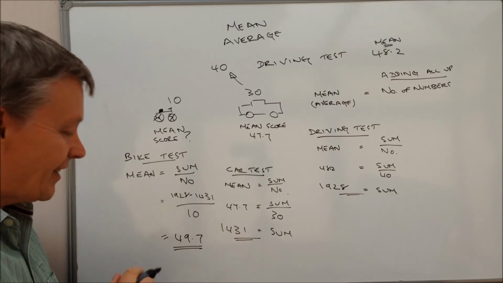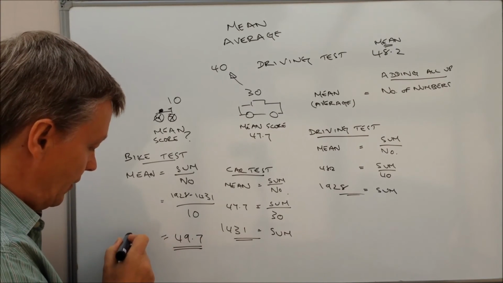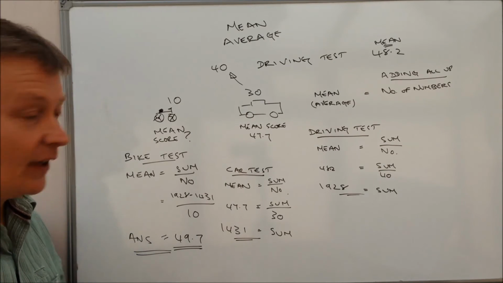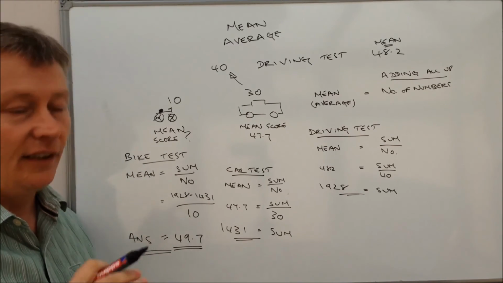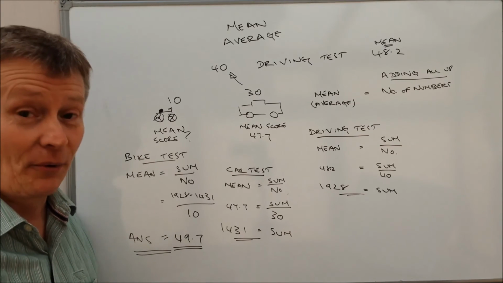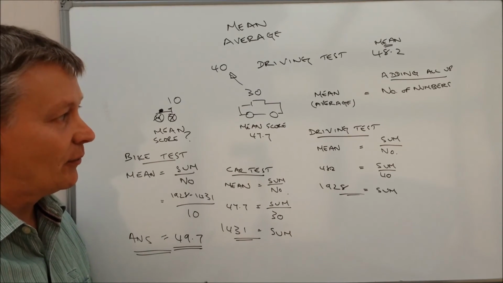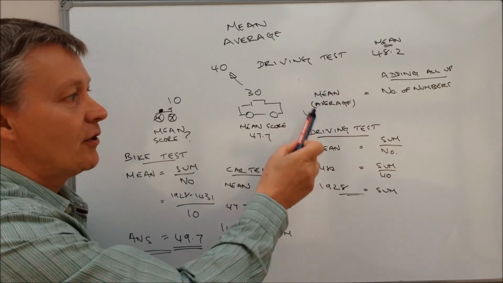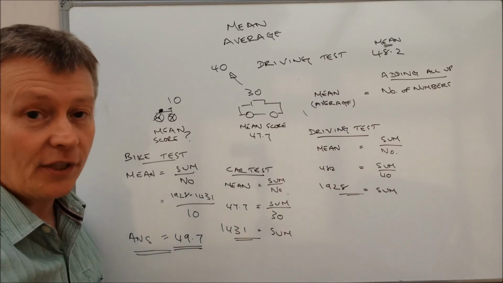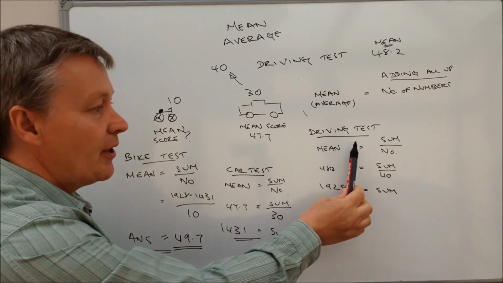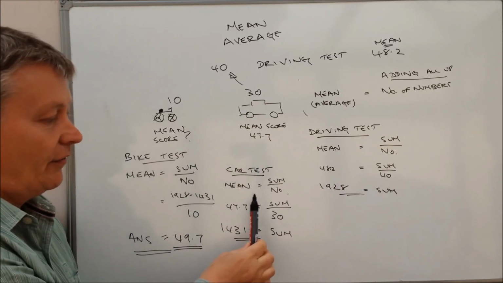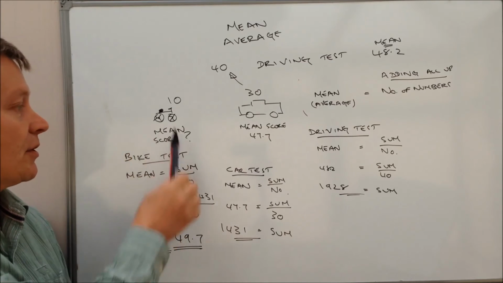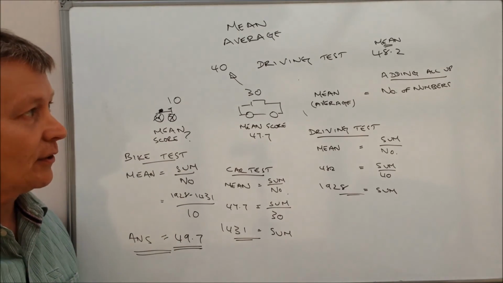So in other words, the answer to the question is this one here, 49.7. I hope that's okay for you. It does take a little bit of while to work your way through, but the main issue with it is you using this sum or this formula here, and make sure that when you work through that formula, you're actually applying that formula to the information that you're given for the driving test, then for the car test, and then you're going to use that information to work out the mean score for, in this particular case, the bicycle test.